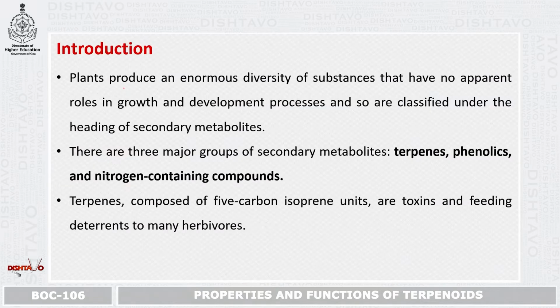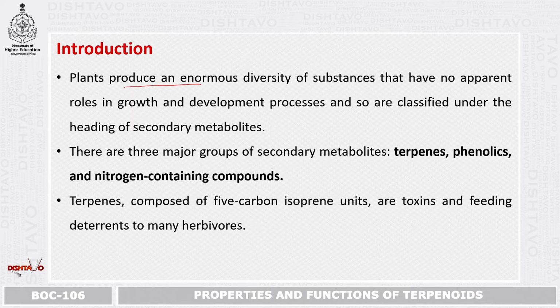Coming to the introduction. You might have heard of secondary metabolites. Under that, you might have also heard of terpenoids. Plants produce an enormous diversity of substances that have no apparent role in growth and development processes, and thus they are classified as secondary metabolites. Although they do not play a direct role, they play an important role mainly in defense mechanisms.